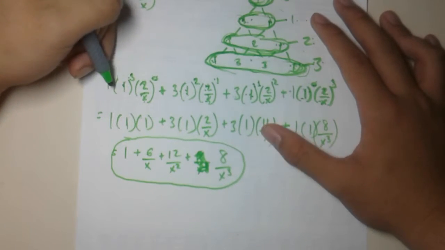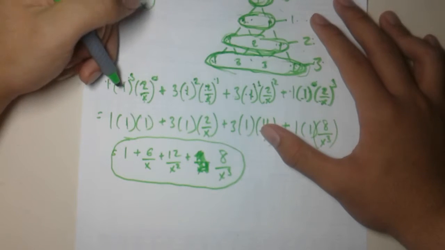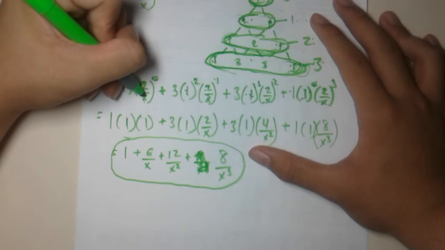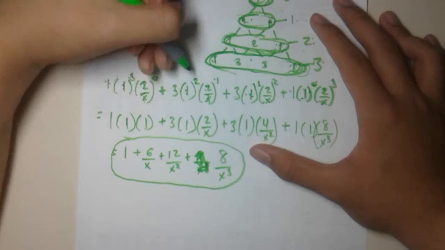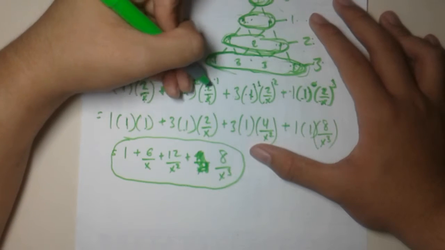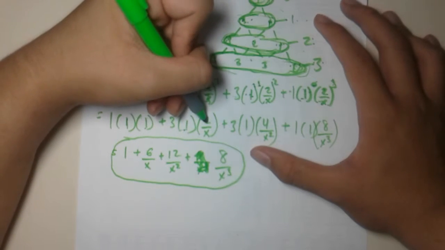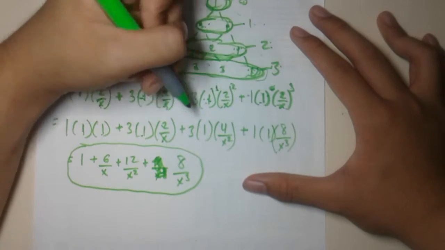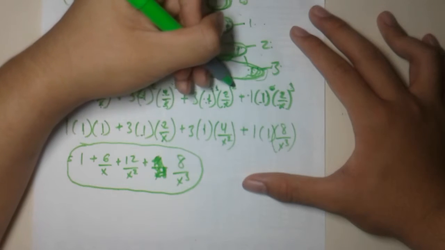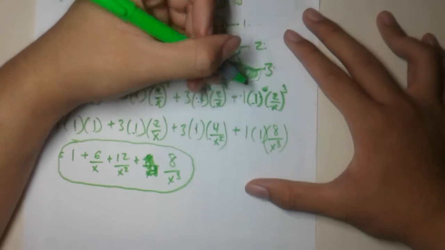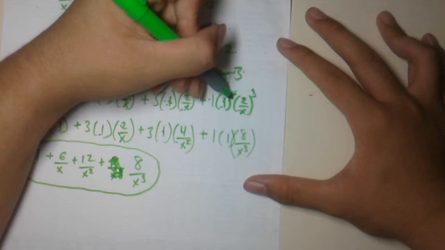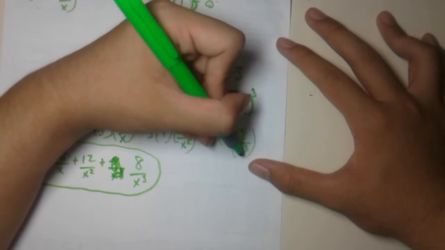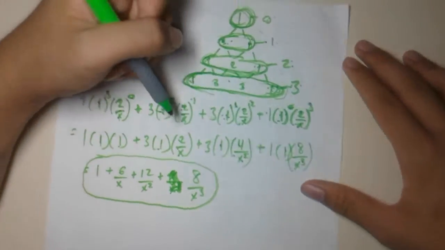Then we insert the exponent into the terms. So 1 to the power 3 is 1. (2/x) to the power 0 is 1. 1 to the power 2 is 1. (2/x) to the power 1 is 2/x. 1 to the power 1 is 1. (2/x) to the power 2 is 4/x^2. And 1 to the power 0 is 1. And (2/x) to the power 3 is 8/x^3.